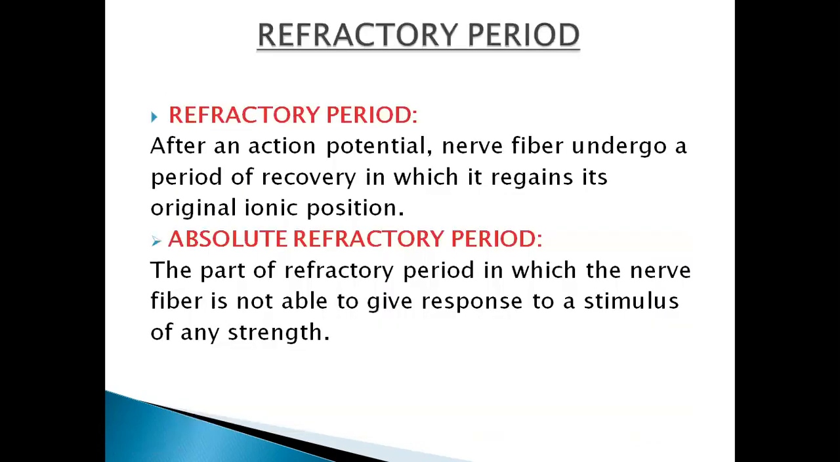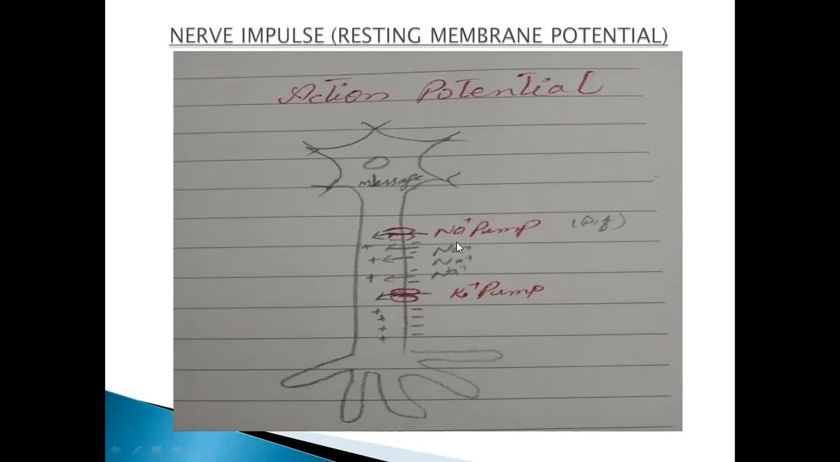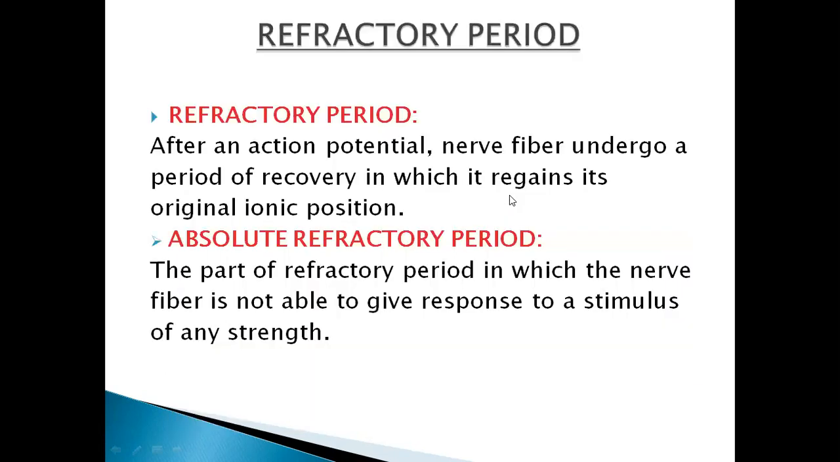Now the next topic is the refractory period. After an action potential, like you have seen here, the fiber undergoes a period of recovery in which it regains its original ionic position. You notice that in an action potential, the sodium ions move inside, and the potassium ions also move. Now the sodium ion will again move towards its resting membrane potential. The period that it takes is known as the refractory period.